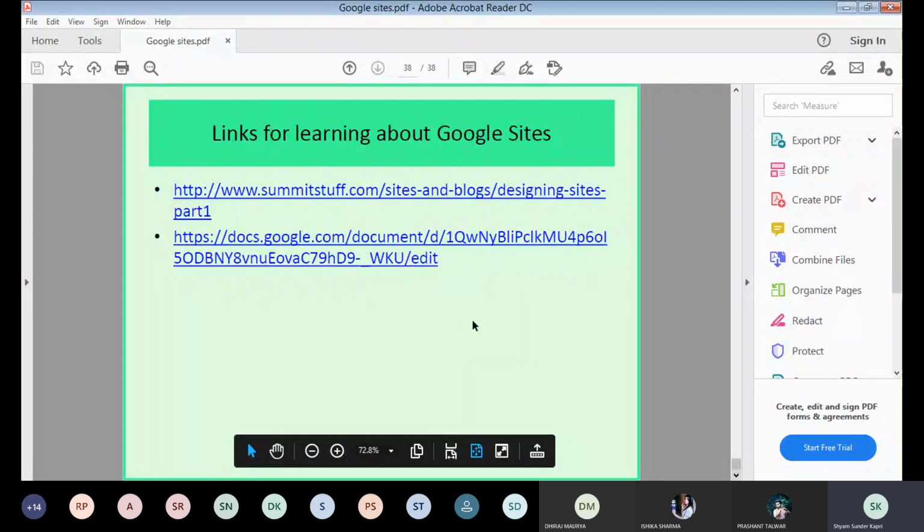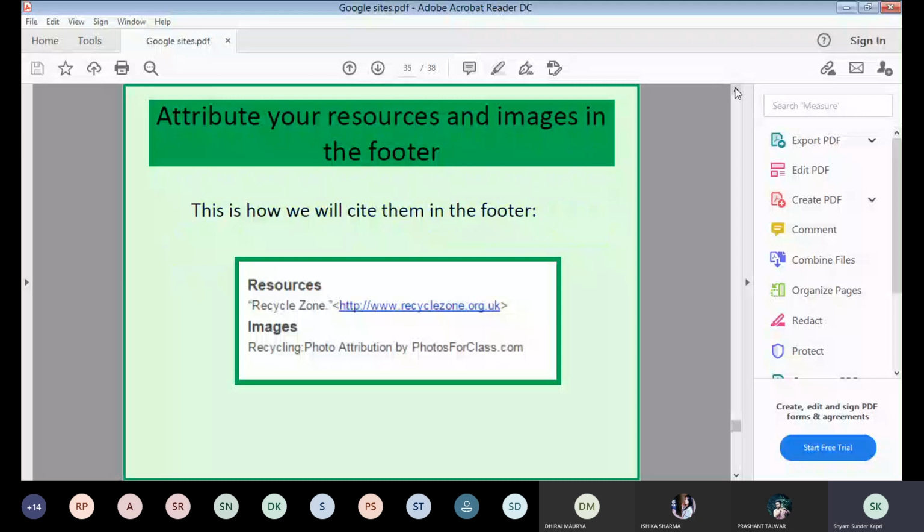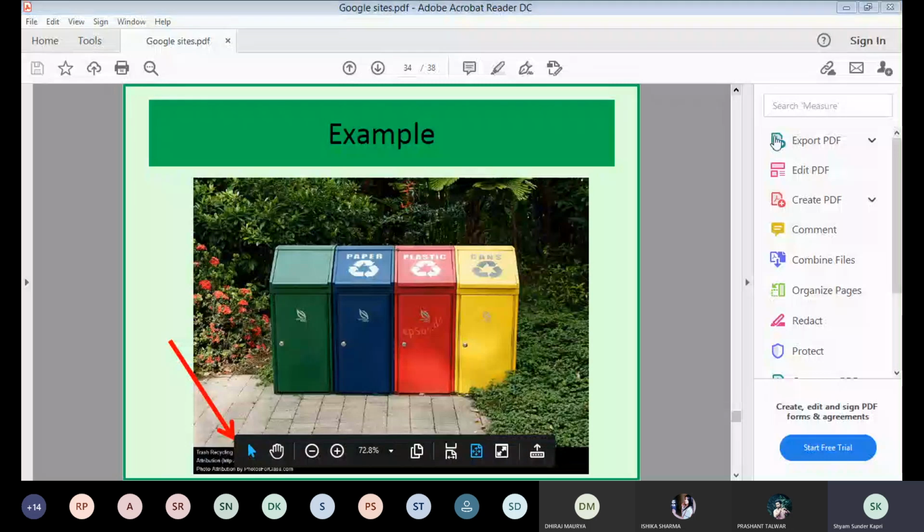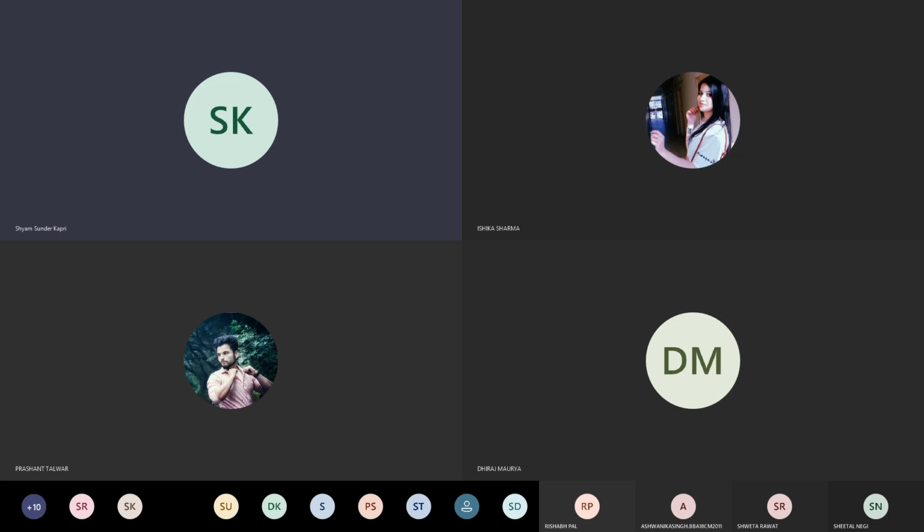You can use these links for learning, and we learn best by practice. When we practice, then we learn the best. So it is better to at least practice developing your profile on Google Sites. Getting the point? Everyone, please develop your profile on Google Sites. This is an assignment, Section B: develop a profile on Google Sites.